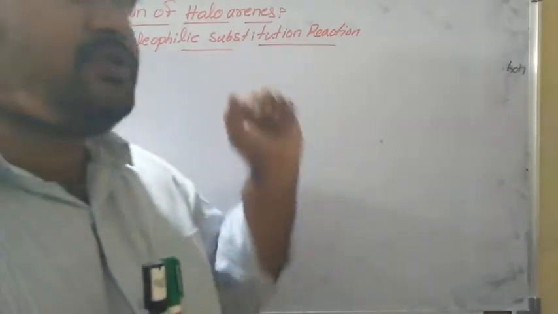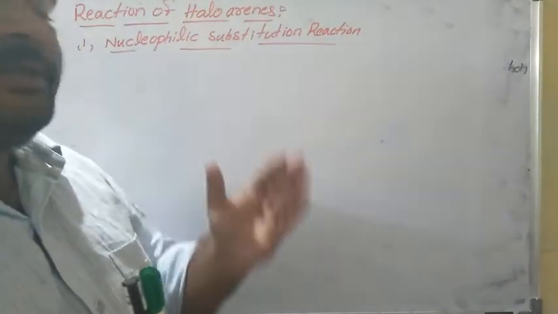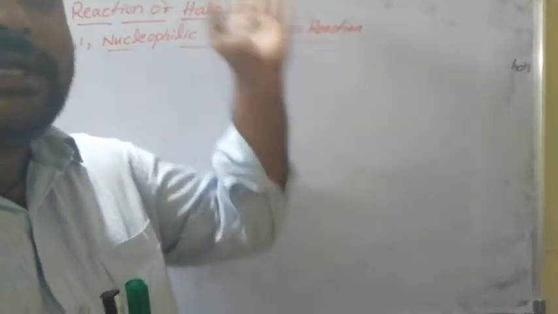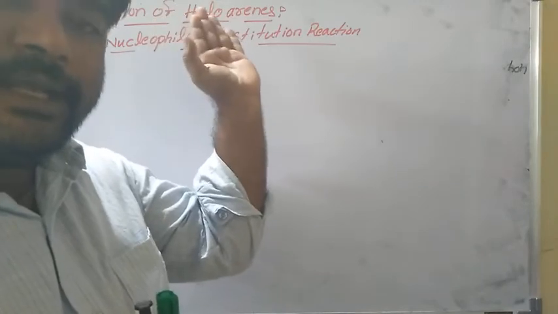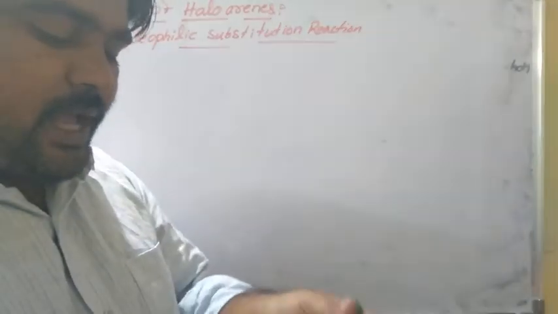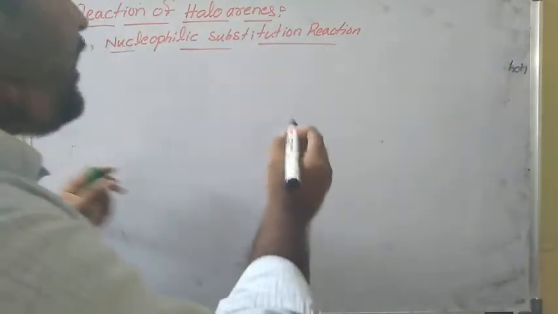Nucleophilic substitution reaction. Haloarenes means what? Arene means what? Benzenic. So nucleophilic substitution reaction of haloarenes.